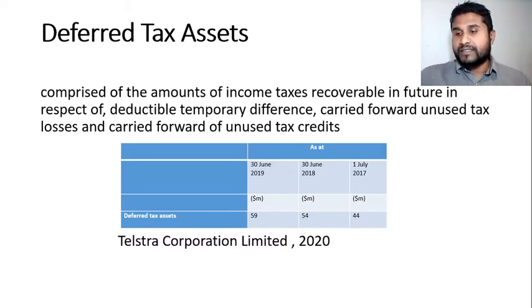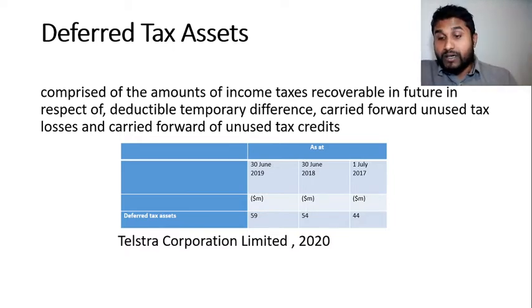Deferred tax assets. Deferred tax assets comprise amounts of income tax recoverable in future periods in respect of deductible temporary differences, carried forward unused tax losses and carried forward unused tax credits.